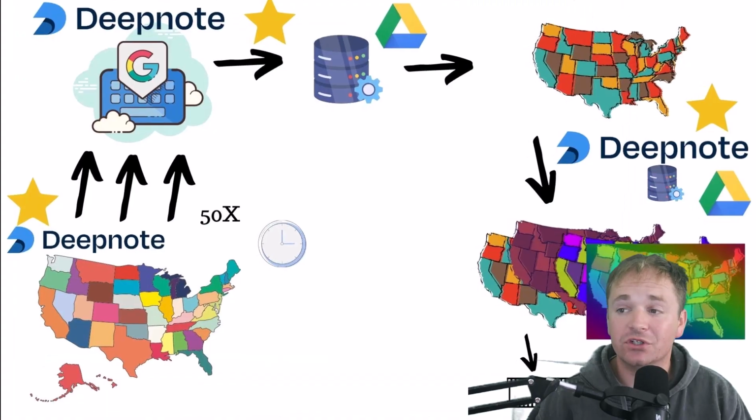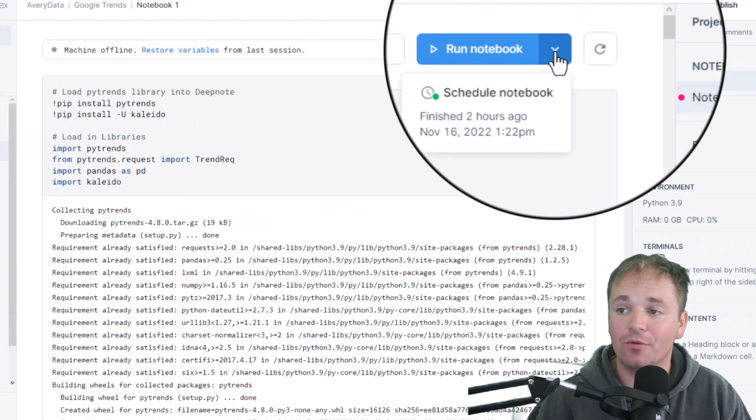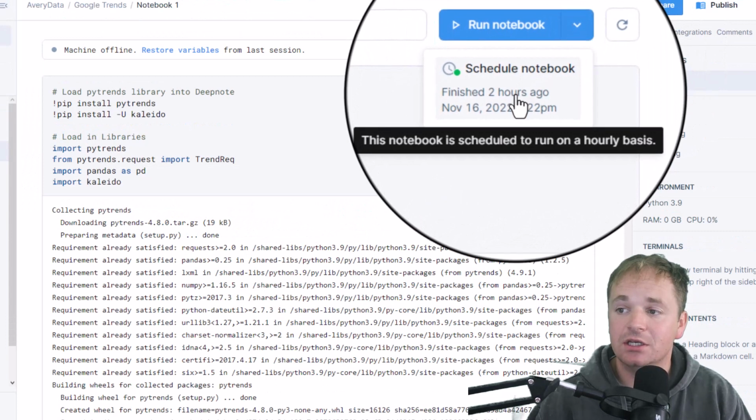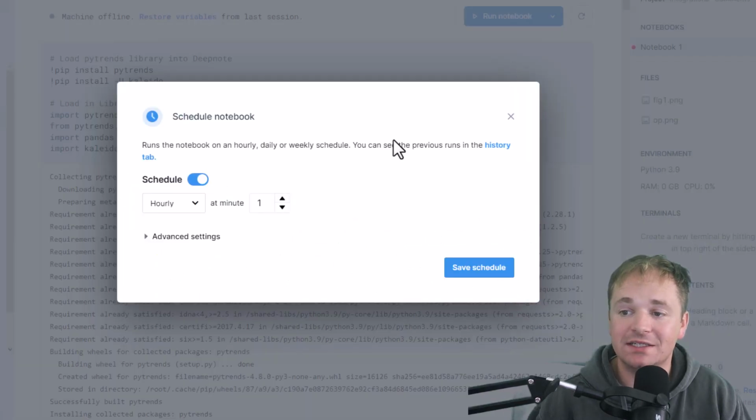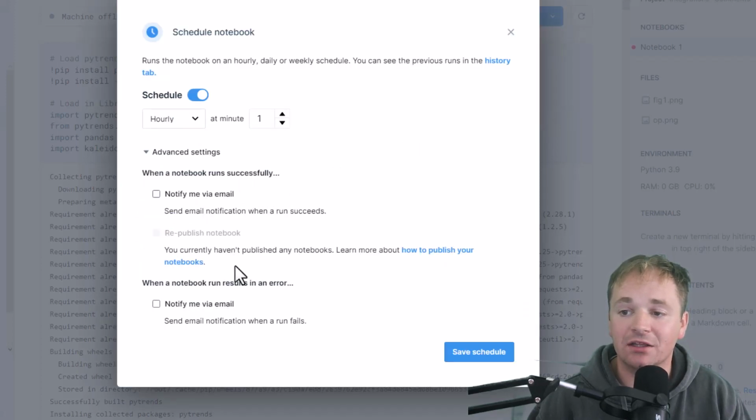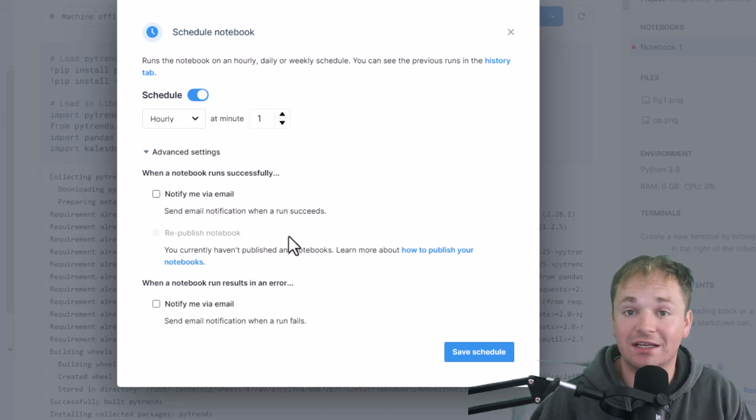And to solve that first star issue, I'm able to run the notebook on a scheduled basis. So basically you can see right now that I've set this notebook to run automatically in the cloud on an hourly basis. And you can do that hourly, you could do that daily, you could do that weekly at different minutes and have it all run automatically for you, and even notify you by email if you had a successful run or an unsuccessful run so that you don't even have to come back and see what happened.